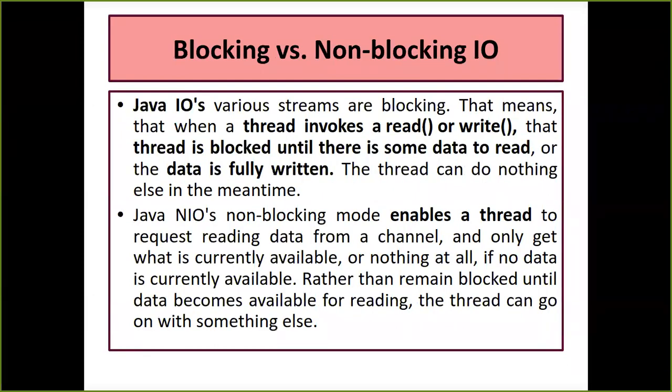Now we know the difference between blocking and non-blocking IO. Here we are going to learn it briefly. Java IO is a blocking IO, so first of all there is a thread which invokes a read or write method. The thread is completely blocked until some request comes, some values to be read or written. Till then it is blocked, allocated to the socket of the server.